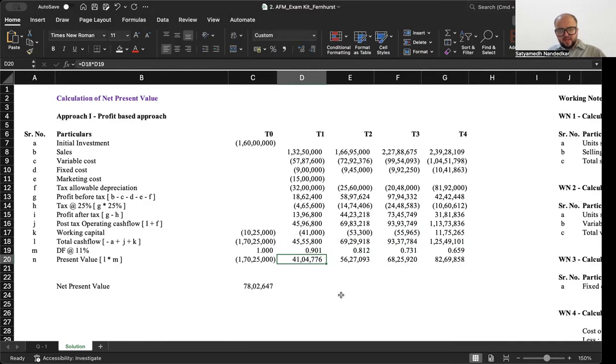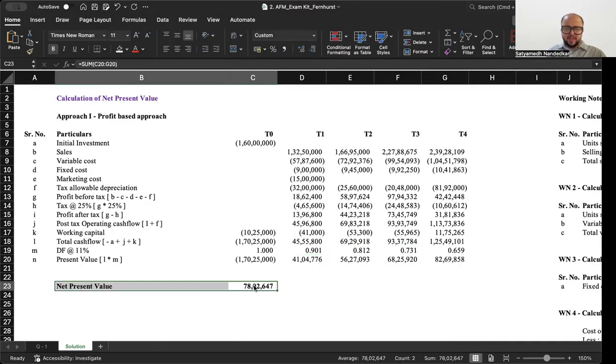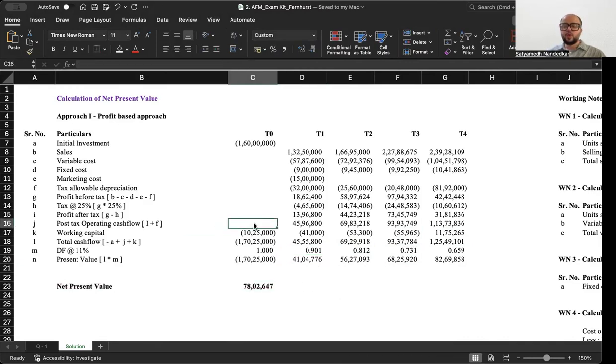And of course, the final answer will be slightly different, but that is on account of rounding off, and you will not lose any marks because of that. There is one more approach to solving this question, which is the cash flow based approach. I will also prepare a separate solution for this on the basis of the cash flow based approach, but this approach more or less will work in your exam. The theory part to this question, we'll also take that up separately.